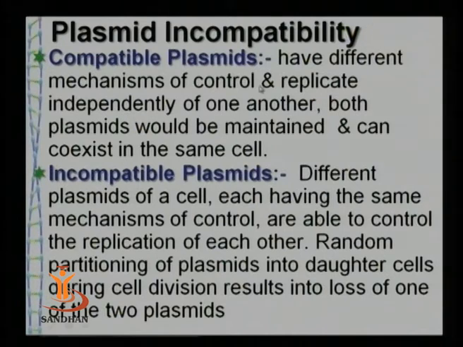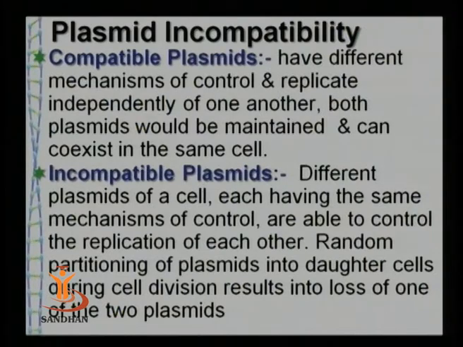So accordingly, we can group them into 2 categories: compatible plasmids and incompatible plasmids. Compatible means those which can stand each other, that is, those which can live together in the same cell.